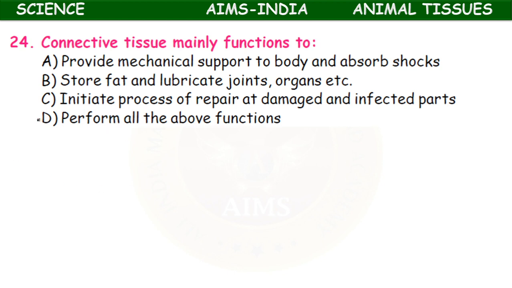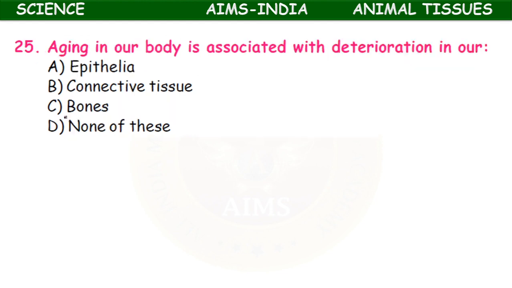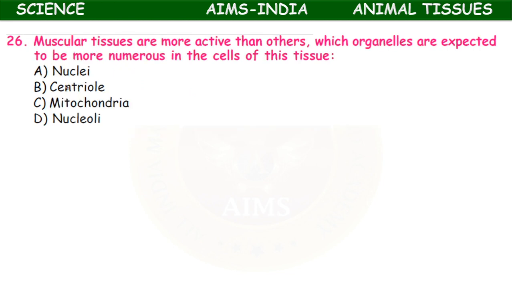So all the above functions are the functions of connective tissue. Aging in our body is associated with the deterioration in our epithelia, connective tissue, bones. None of these. It is due to the deterioration of connective tissue that aging appears in our body.